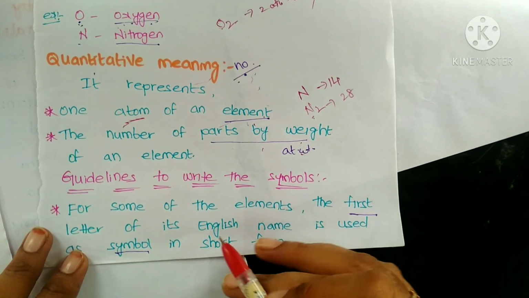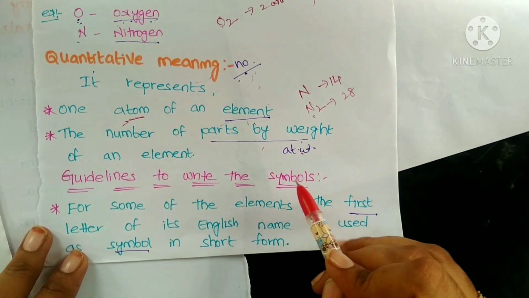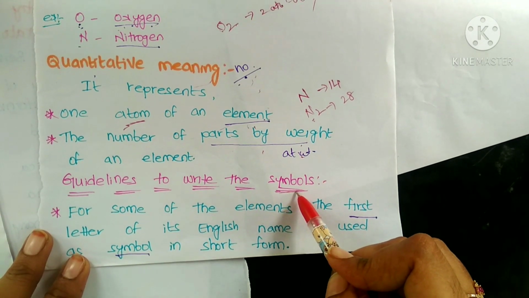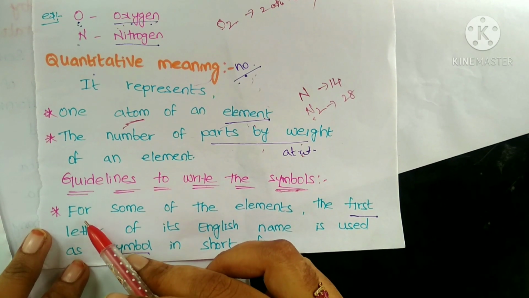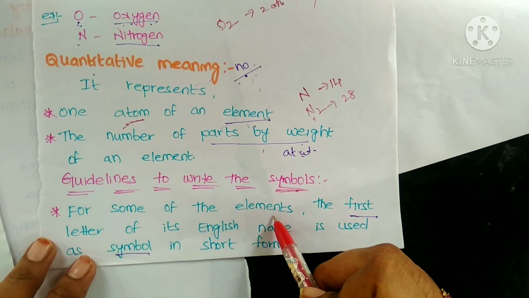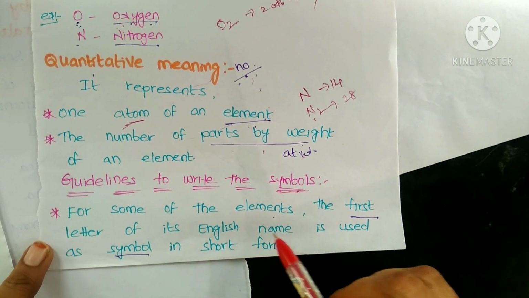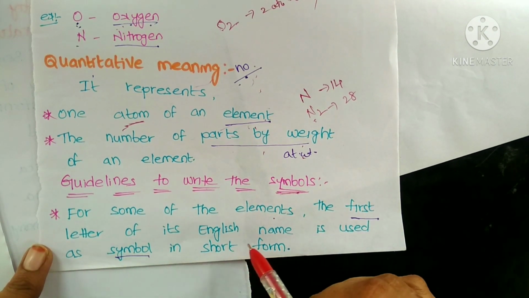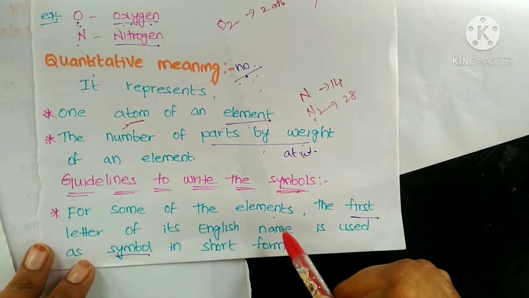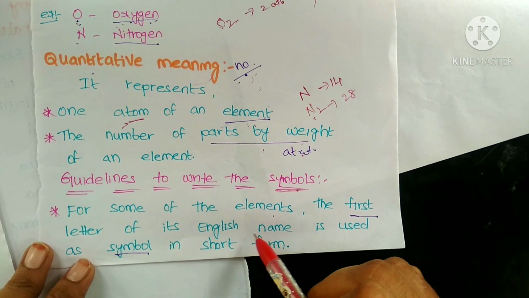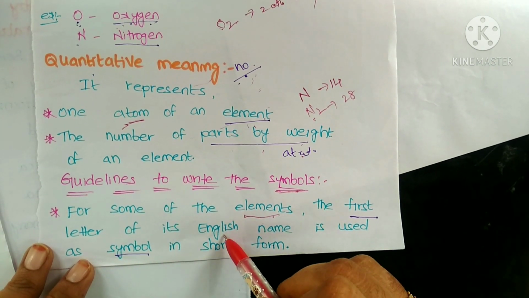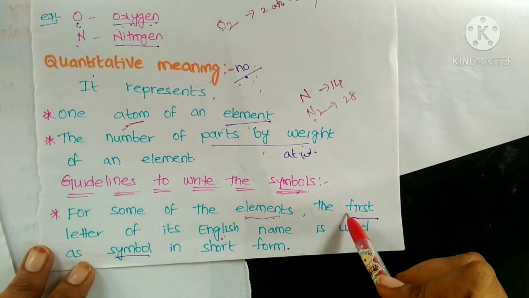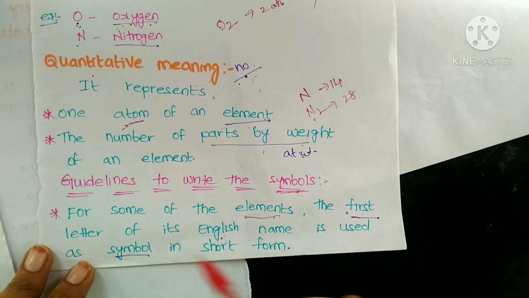Next, coming to guidelines to write the symbols. Even for writing the symbols, we have to follow some rules. First point, for some of the elements, the first letter of its English name is used as the symbol in short form. Whenever we write the element in English, whatever the first letter is, that is its symbol.